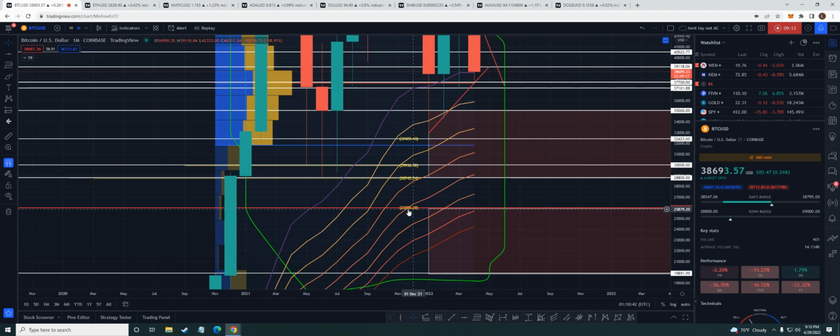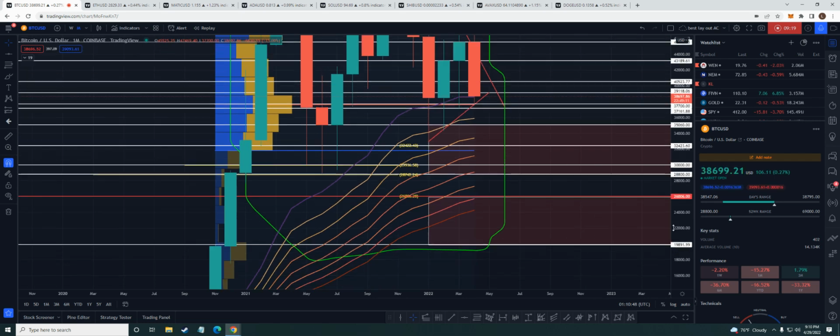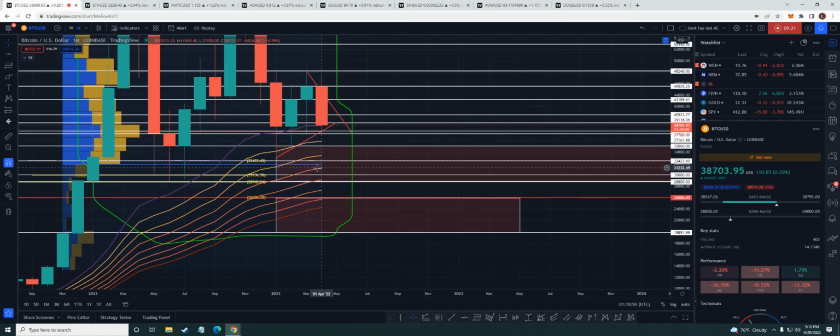I'm thinking around this 26 level, and I think this is going to take time in the move. So I'm thinking something like this, guys. We could see a fast move down to 28, 29, get a bounce, and then work our way back up, and then finally hit those lower levels.